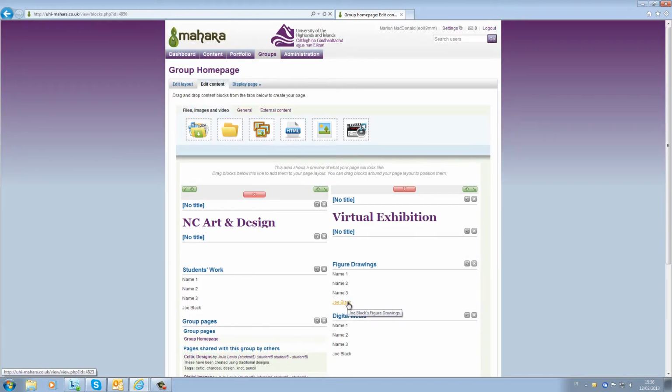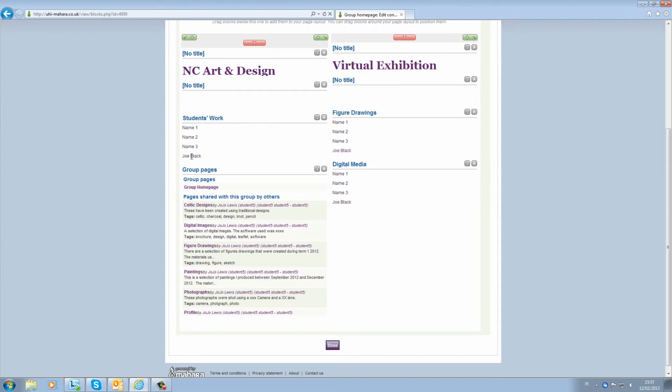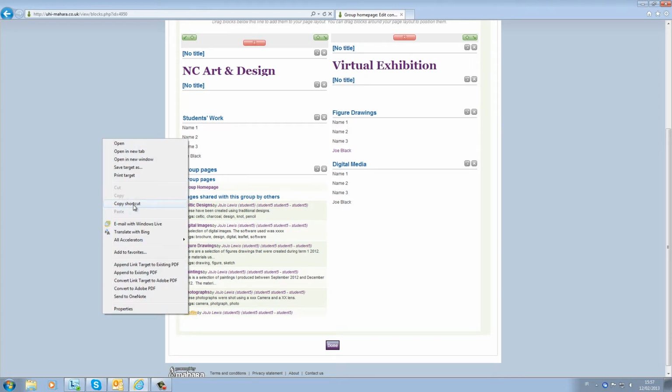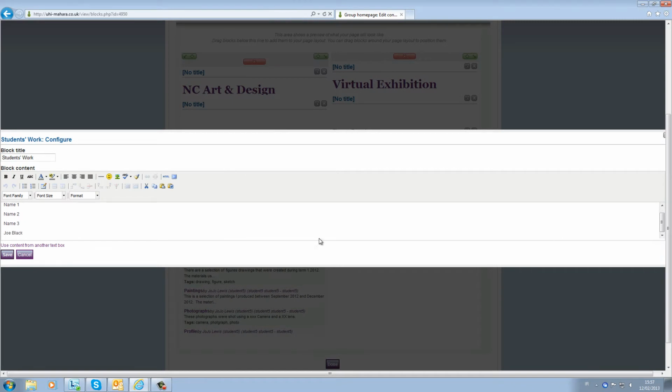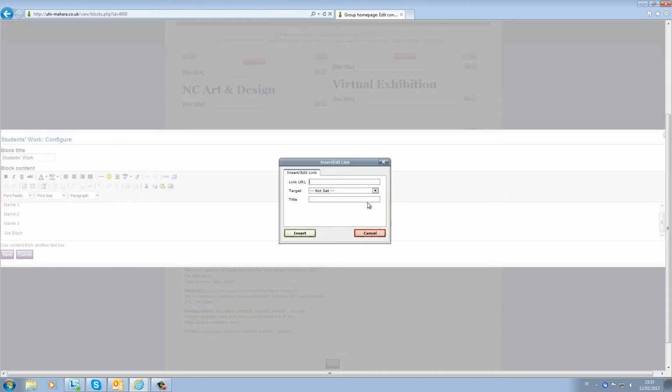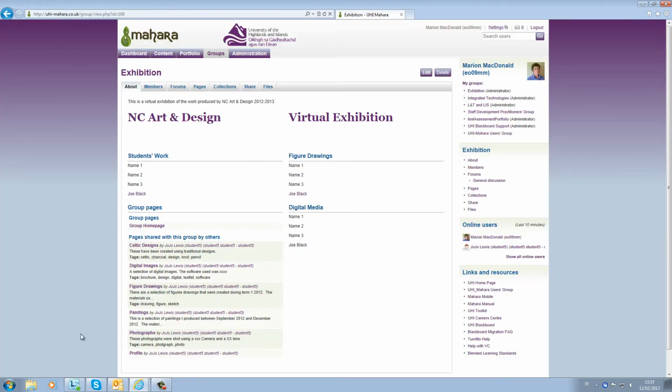I'll also copy the link to his profile and attach it to his name in this block. When all of the pages are linked for each student, the Group Pages block can be removed altogether.